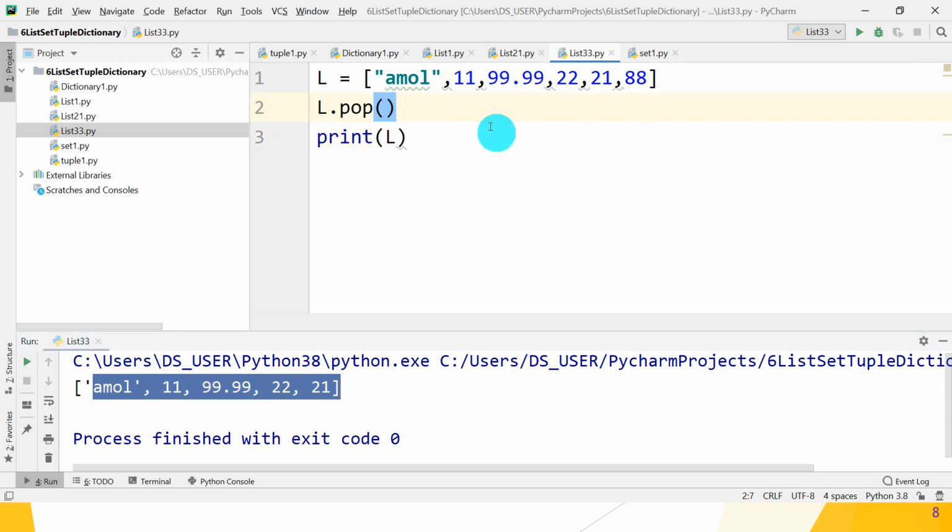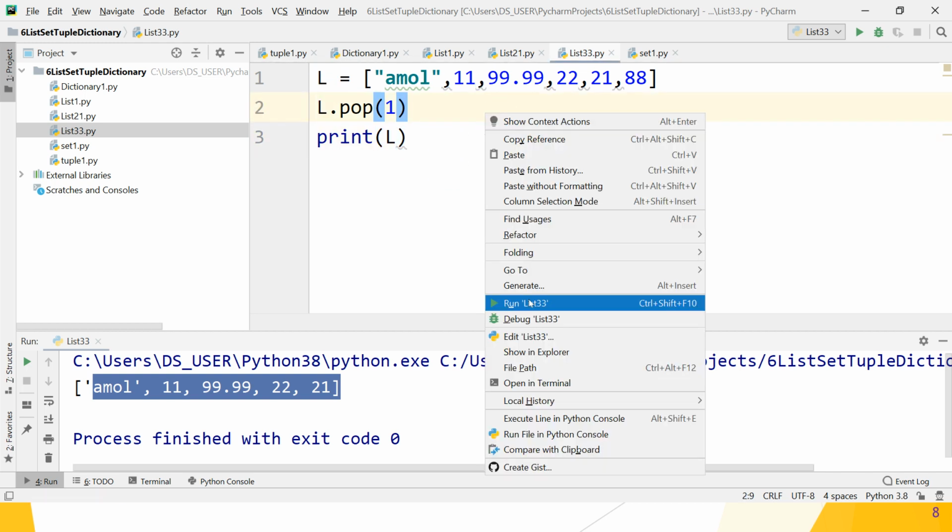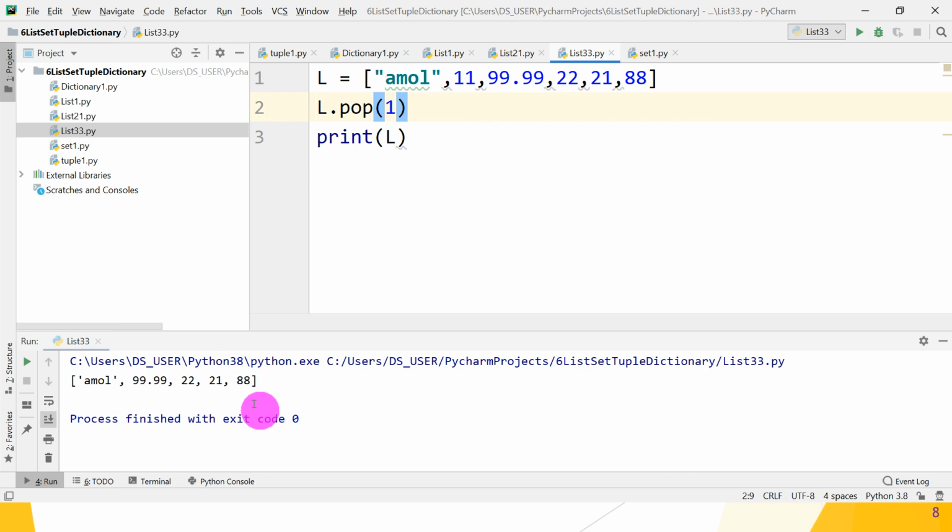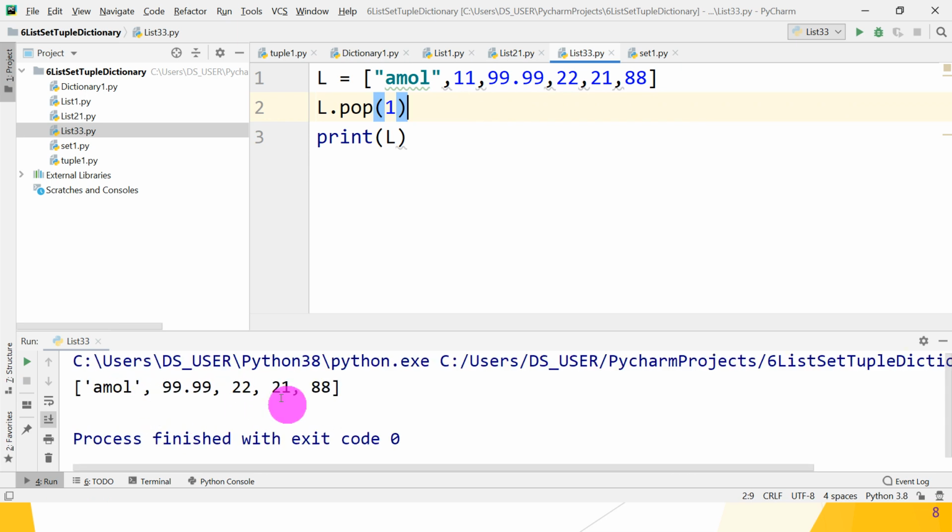And if you specify, suppose, index 1, then what happens? Index 1, which is 11, gets removed from your list guys. Yes, 11 is removed. So the pop method is also used for removing items from the list at a specified index, or if you do not specify an index, the last element is popped automatically.